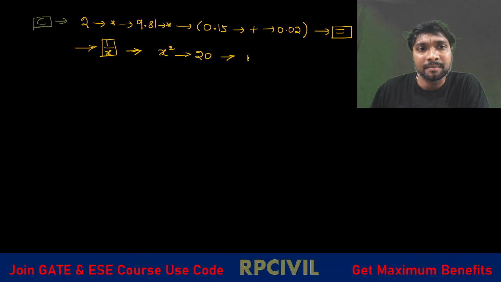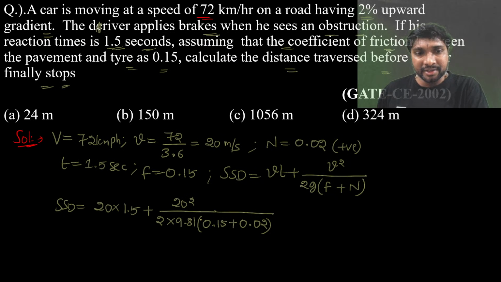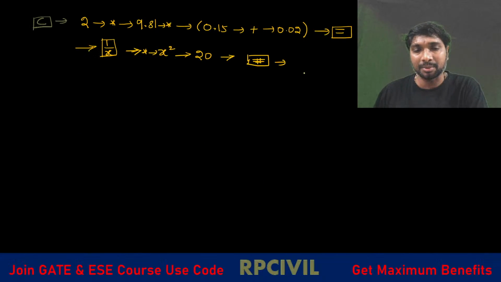Then the multiplication symbol we have to use. After the multiplication symbol, the x square function we have to select, and 20. Then again the equality symbol. So after this equality symbol, what happened? Break distance is obtained here, right?